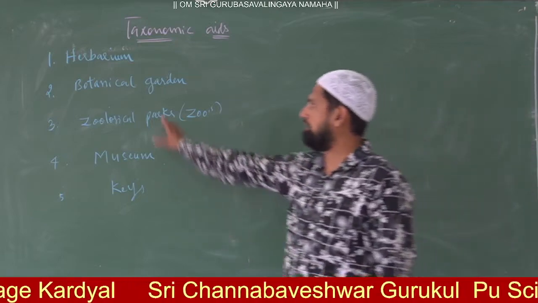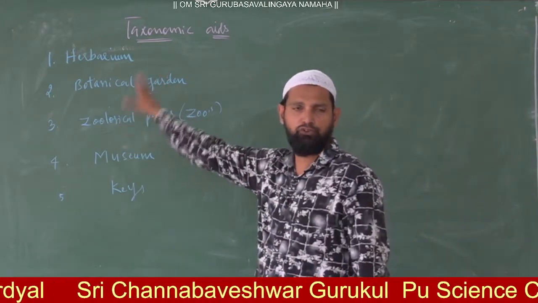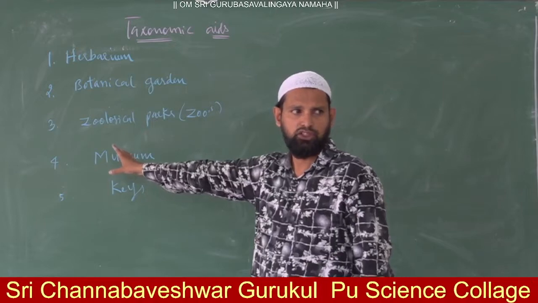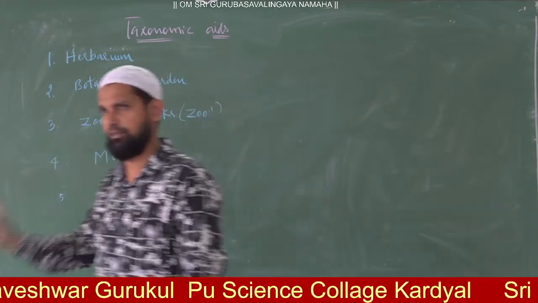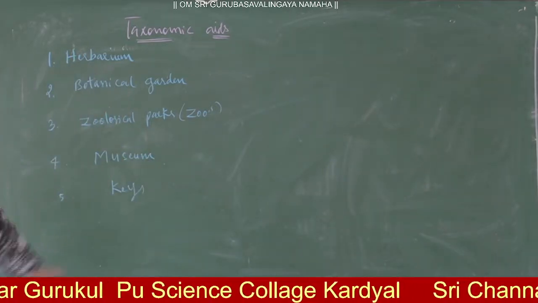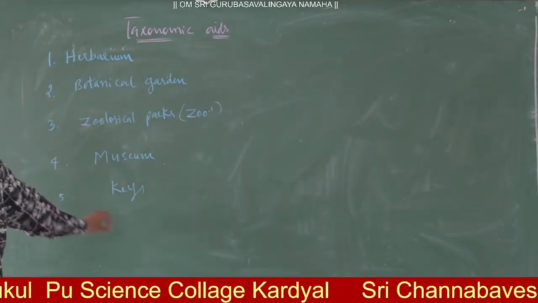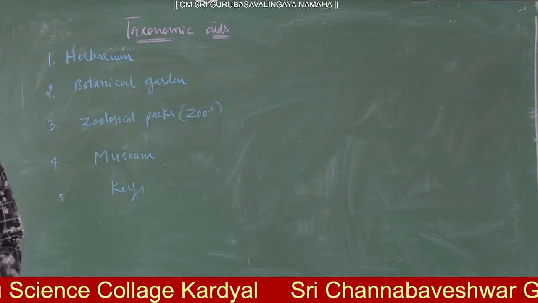If you follow these, you can learn specific types of plants and animals.